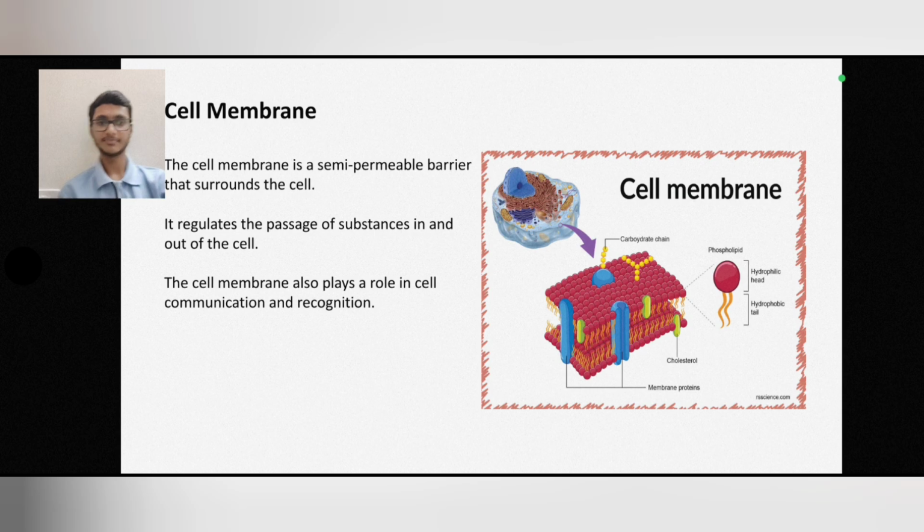Cell membrane. The cell membrane is a semi-permeable barrier that surrounds the cell. It regulates the passage of substances in and out of the cell. The cell membrane also plays a role in cell communication and recognition. Here you can see the detailed structure of the cell membrane, which contains carbohydrate chains and membrane proteins.